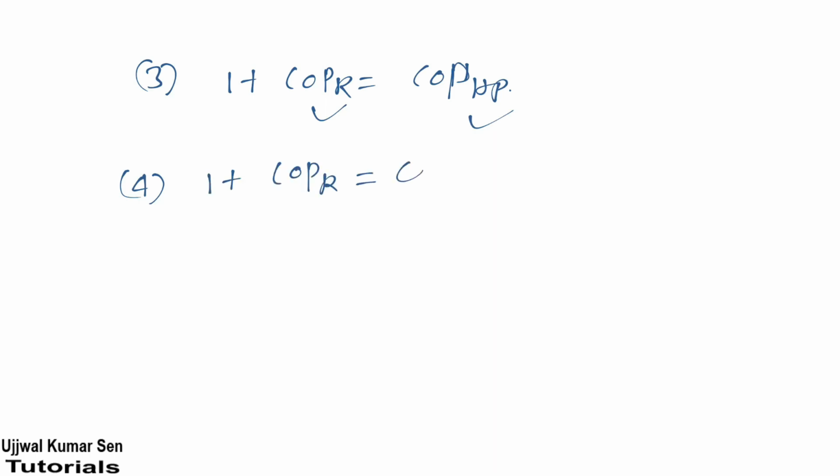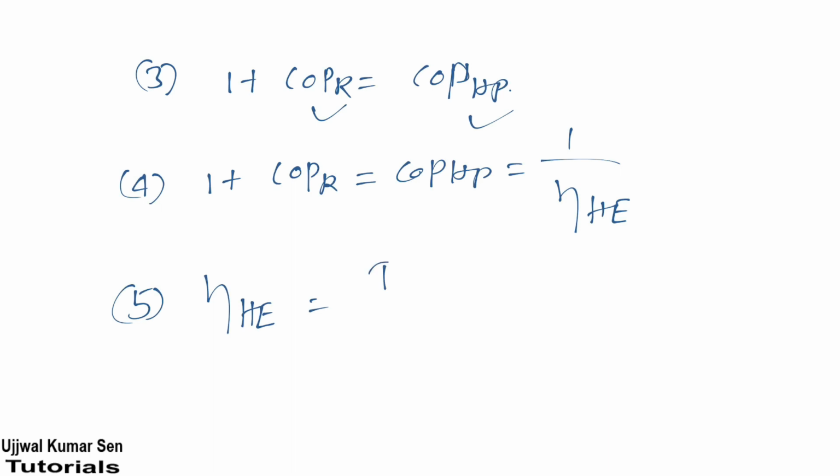Now let's come to their relationship. 1 plus COP of refrigerator is equal to COP of heat pump. Now the relationship of COP of refrigerator, COP of heat pump, and efficiency of heat engine: 1 plus COP of refrigerator is equal to COP of heat pump is equal to 1 by efficiency of heat engine. Efficiency of heat engine is (T1 minus T2) by T1. This one is the higher temperature, this one is the lower temperature. I hope you got it.